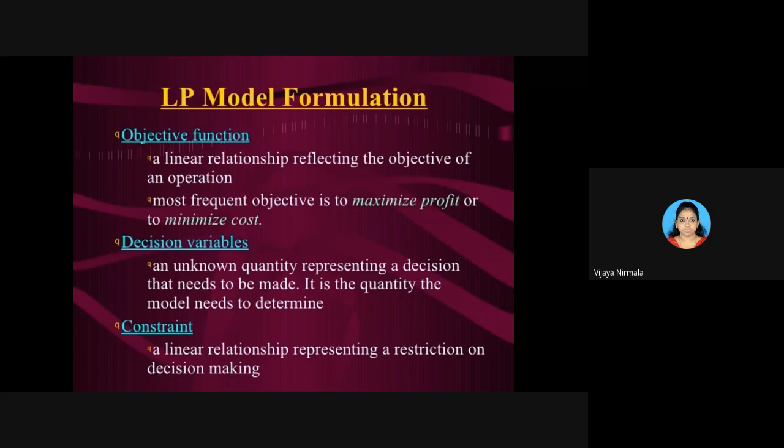We need to formulate, right? To formulate this, how can you do it? The first one is the objective function. First of all, you have to know the objective function. So what is the objective function? This is a linear relationship which reflects the objective of an operation.